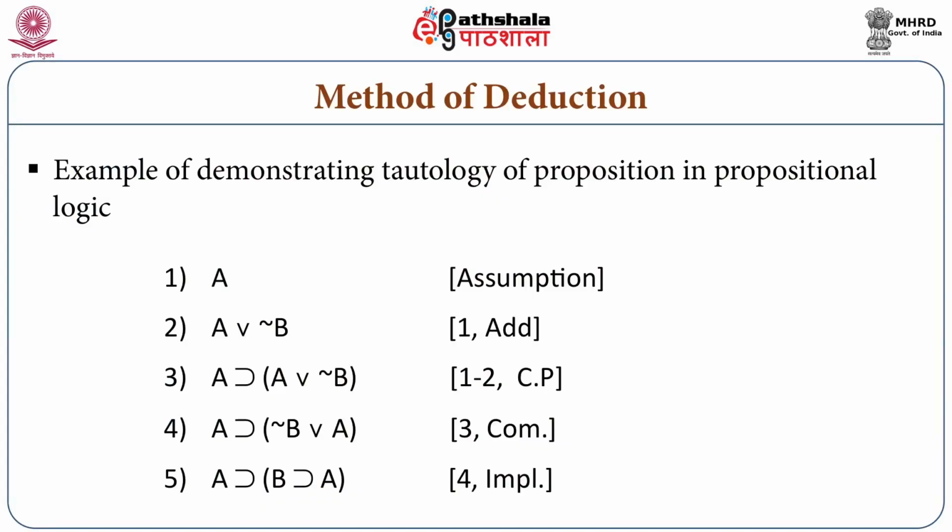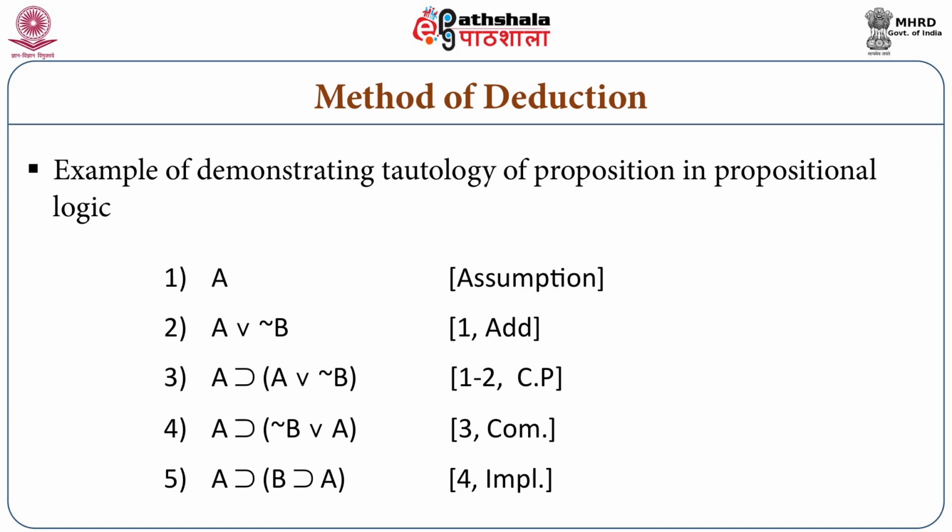And the technique that we will use is a natural deduction system, which we have seen earlier. Let us have an example of how to employ the natural deduction system to test the truth of certain logical sentences. In propositional logic, let us say we want to prove the tautology of the sentence, if A, then B implies A. It's a logical truth. It's a tautologous sentence. How are we going to prove this one? Then it can be proved or rather demonstrated in this way.